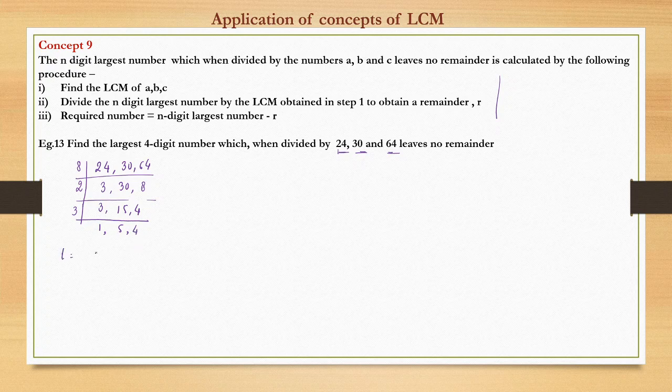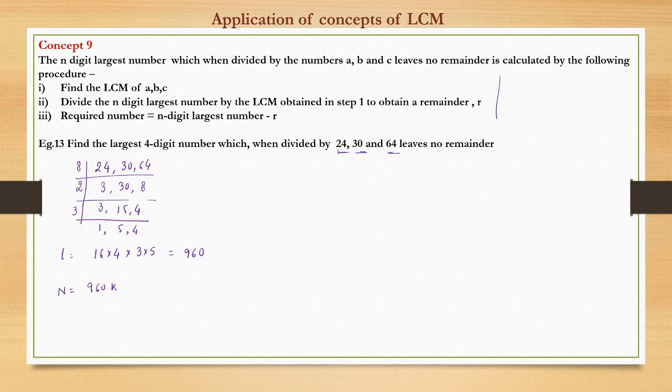So LCM is nothing but 16 into 4 into 3 into 5. That is 64 into 15, which is 960. Okay, so this is the LCM. Now what is the general form of all the numbers which are divisible by 24, 30 and 64? That is nothing but 960k. All such numbers which are divisible by 24, 30 and 64 leaving no remainder are 960k.